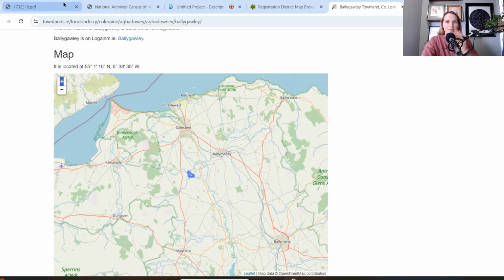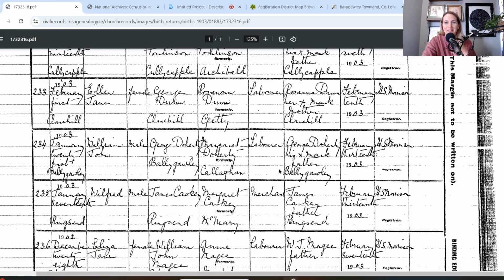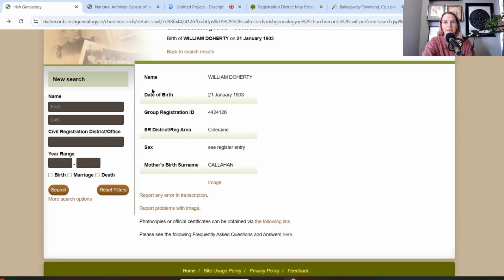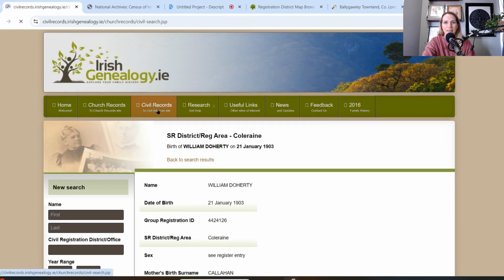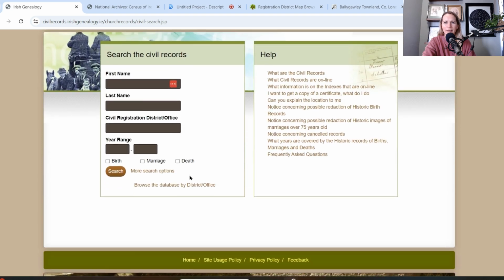Okay, let's go back to the birth record. Okay, so now we have that birth record. We have his parents' names. We have his birth date. And we have the exact little townland that he lived in. Okay, so that's how you can find those records on this irishgenealogy.ie website. Now, again, you can look for marriage records, you can look for death records.